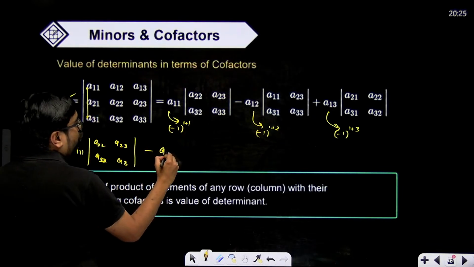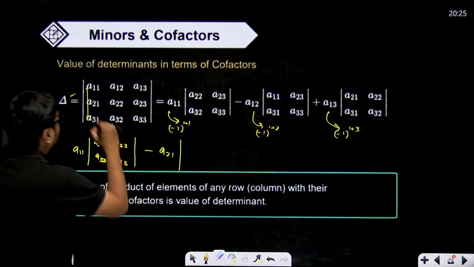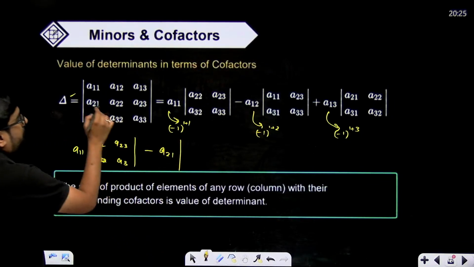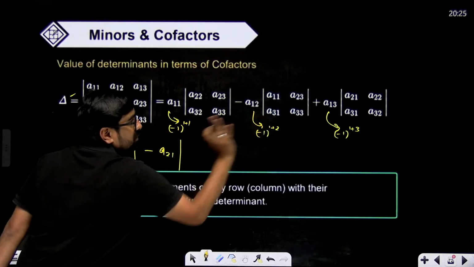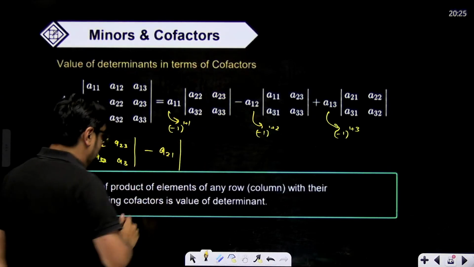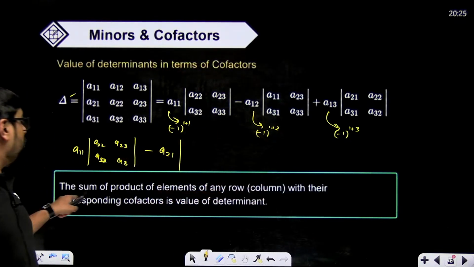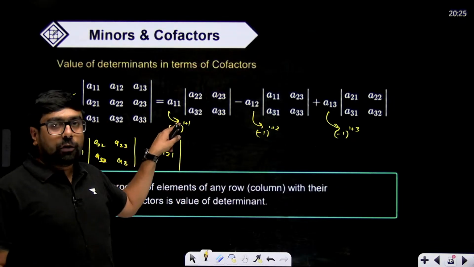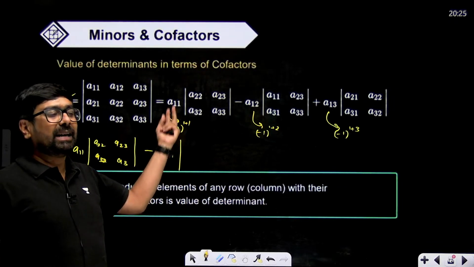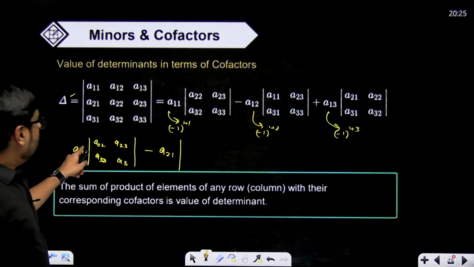So A21 multiplied with minus 1 multiplied with its minor matrix, because cofactor we have already developed by multiplying this minus 1. According to the definition, the sum of products of elements of any row with their corresponding cofactors is the value of the determinant. For cofactor we just need to multiply with minus 1 to the power i plus j. That we have already done. So minus will be there.